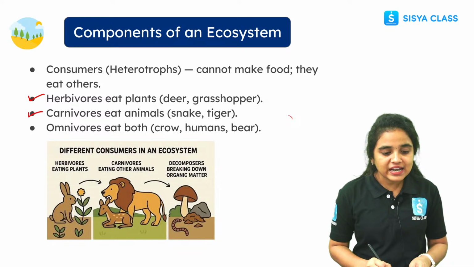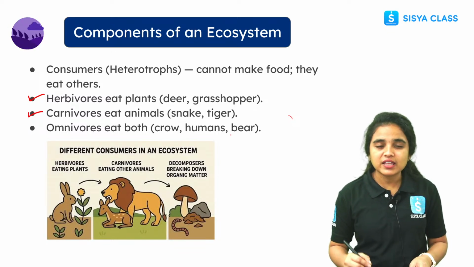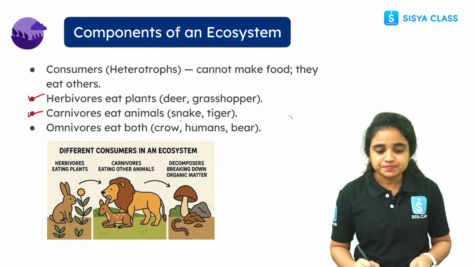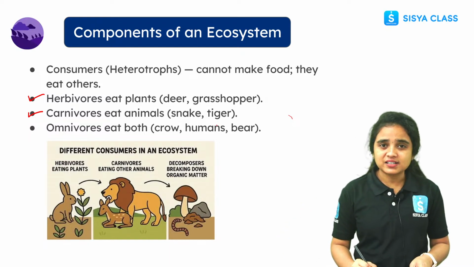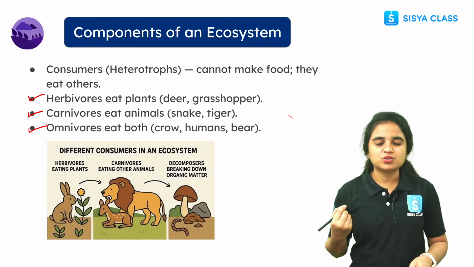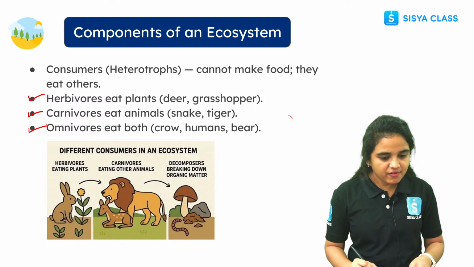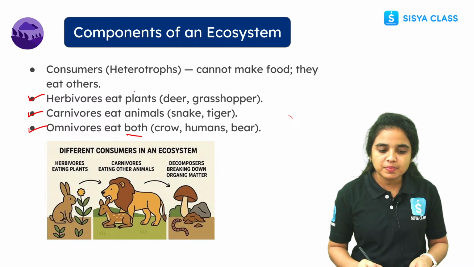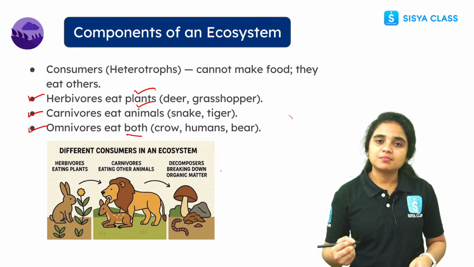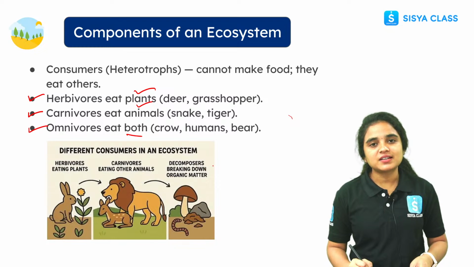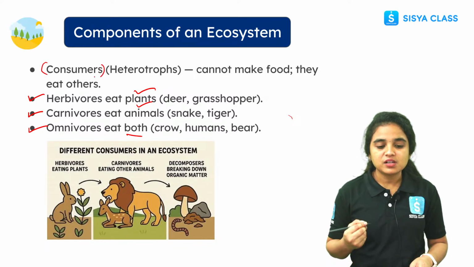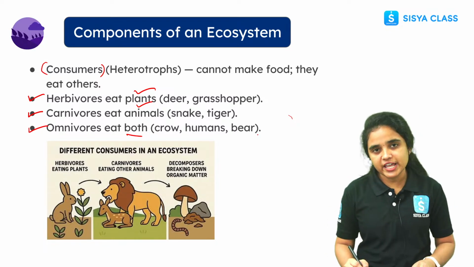And while coming to the carnivores, they feed on meat. For example, they hunt and eat other animals. Example, tiger, lion, wild animals. And there is another group, omnivores. We also come under omnivores. Why? Because we feed on both plants and meat. So crow, humans, bear, there are many examples that come under omnivores, right, students? These are also consumers, and consumers are also a component of the ecosystem.